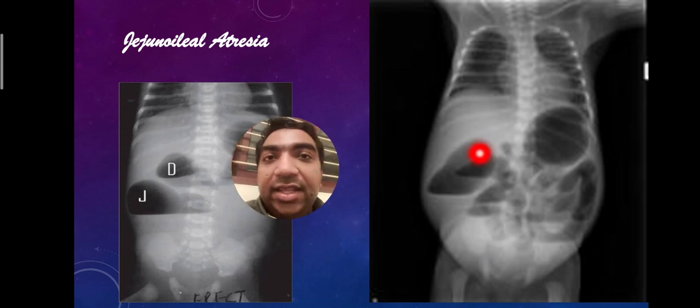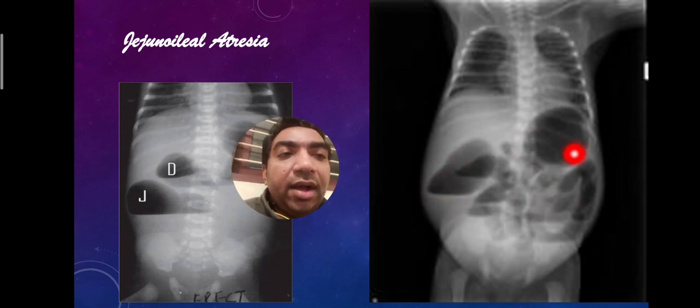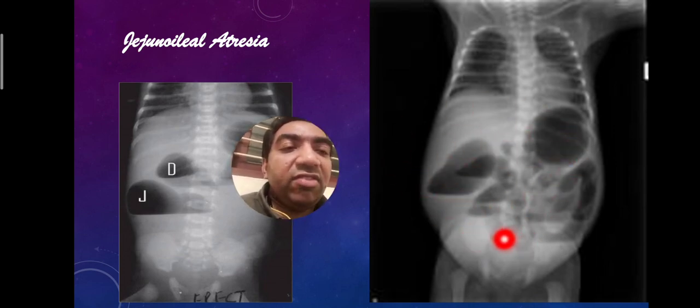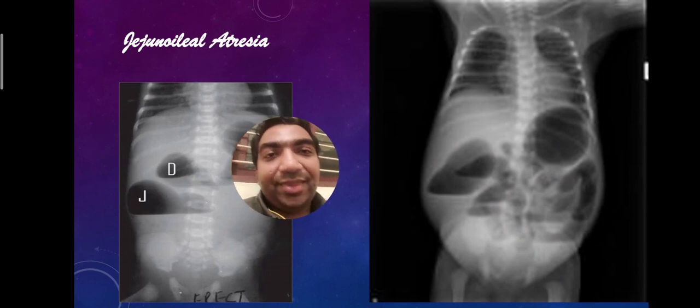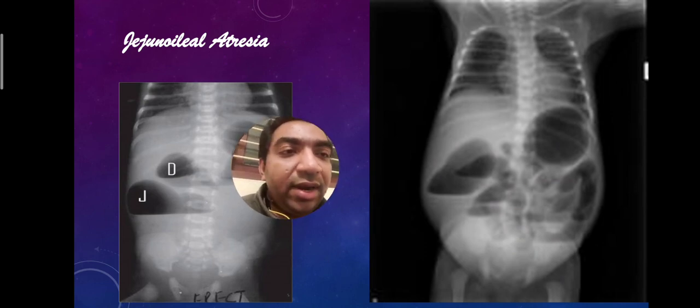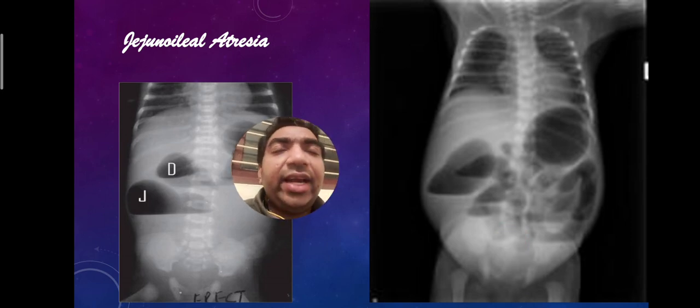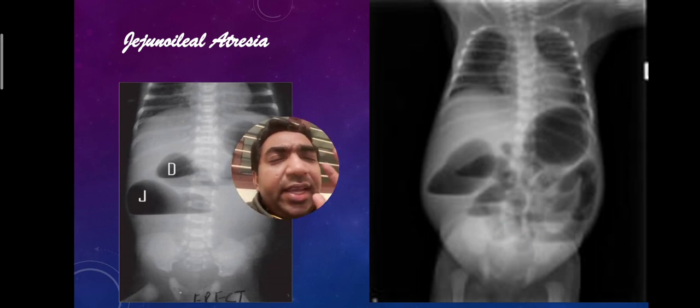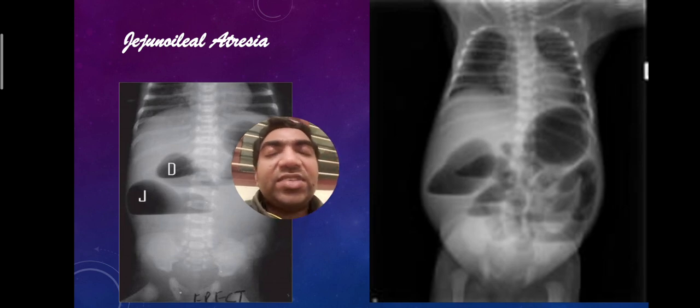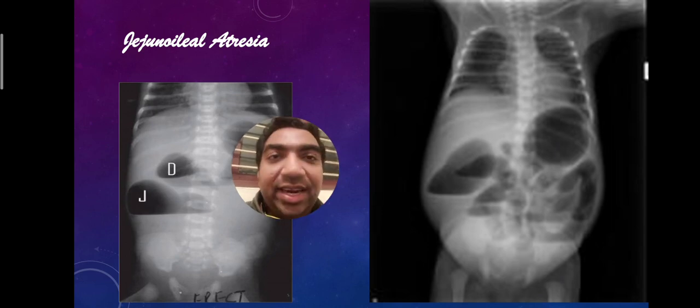Whereas in ileal atresia, multiple bowel loops will be dilated, and there will be an absence of rectal gas shadow. Absence of rectal gas shadow down here. So multiple bowel loops may be dilated and absence of rectal gas shadow. So this may indicate an atresia or an obstruction inside the bowel. So duodenal atresia, jejunal atresia, ileal atresia.